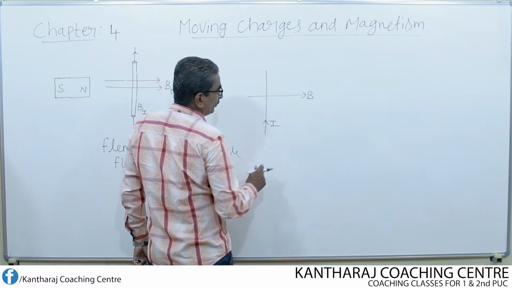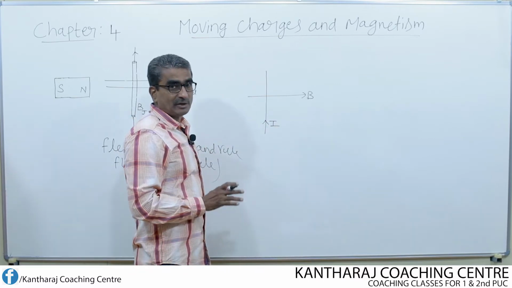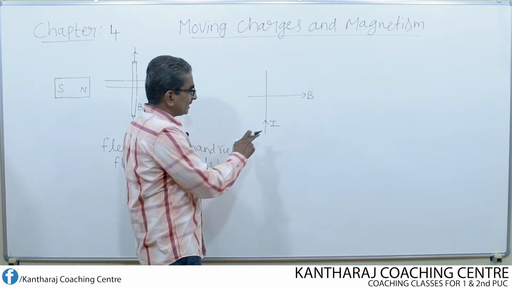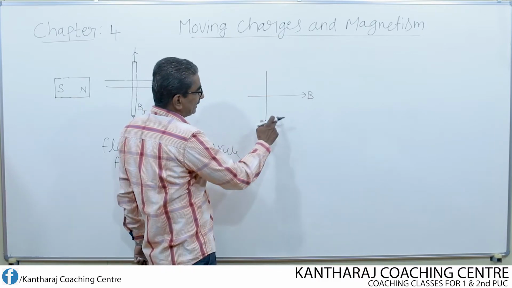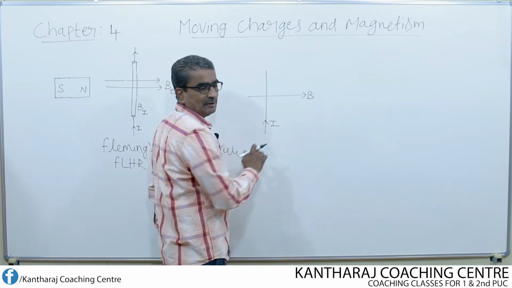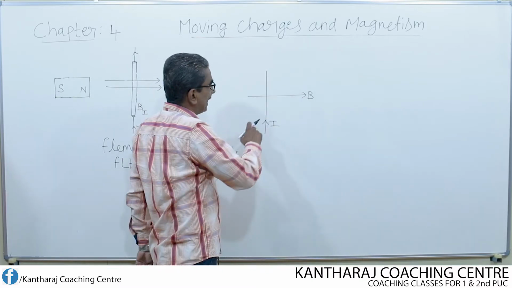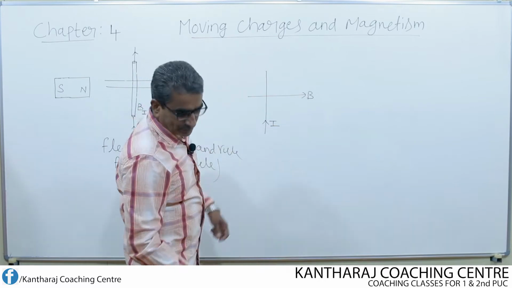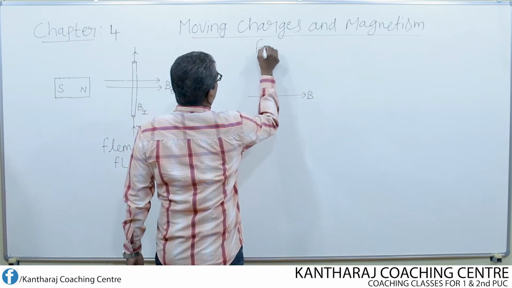Let I be the current flowing through the conductor. Now I have to determine the force, because this current will produce a magnetic field around it, and the field produced due to the current and the external field will interact, and a force acts on it. According to Fleming's left hand rule,